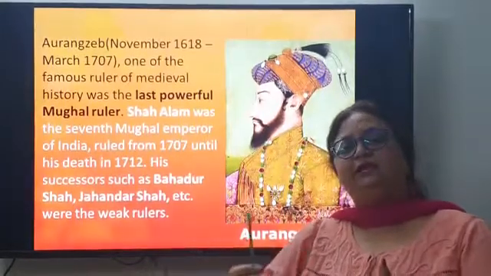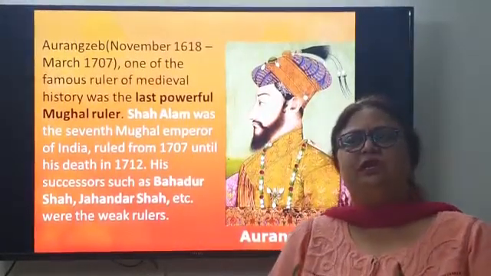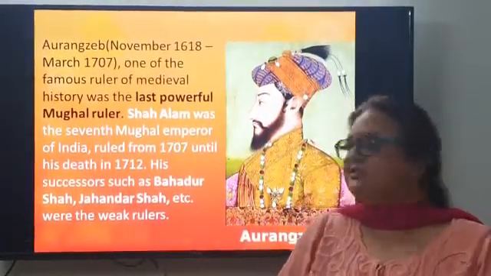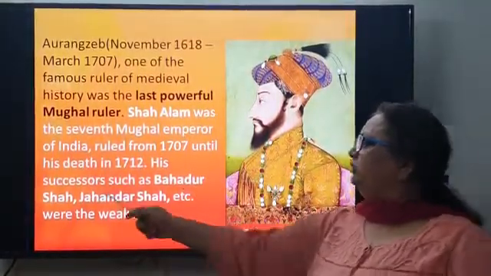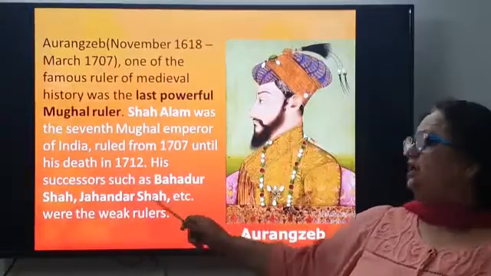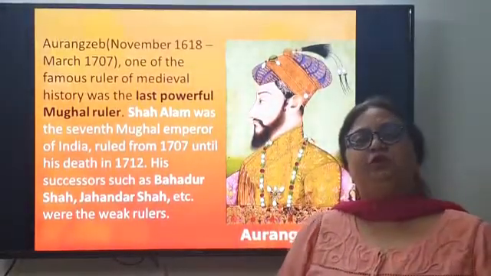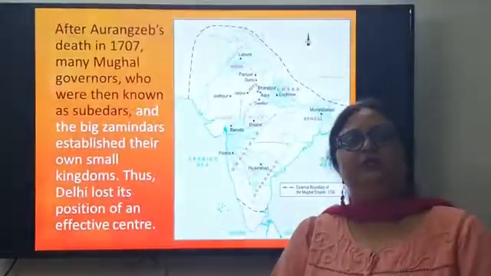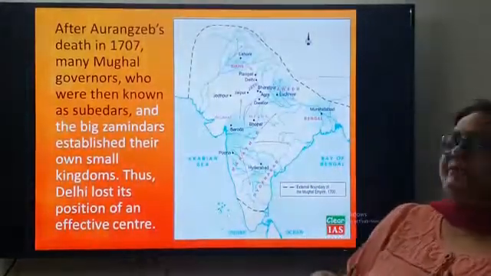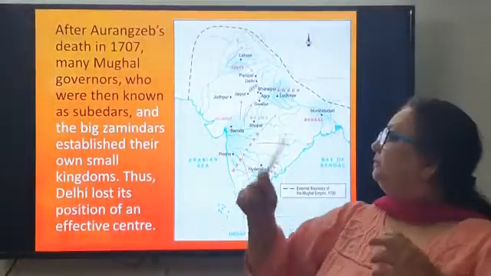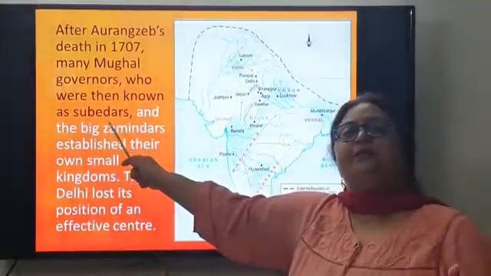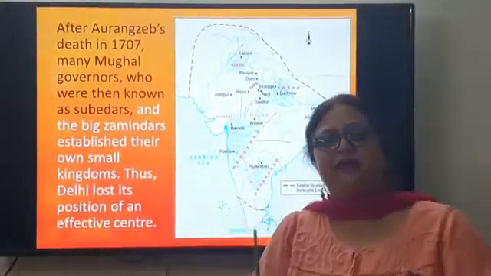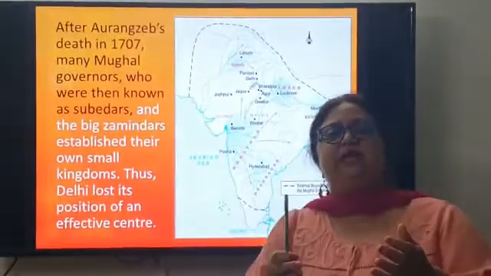continue retaining the power for a long period because of various reasons. Even after Shah Alam, Bahadur Shah and Jahandar Shah were basically weak rulers. And since they were weak rulers, we find that various zamindars and various Mughal governors, those who were known as subedars, started asserting their kingdom, started asserting their powers.